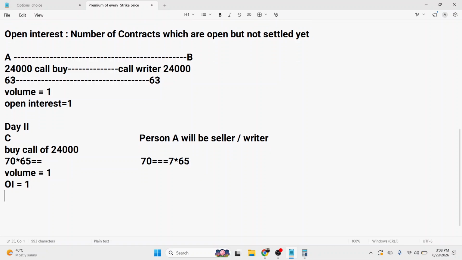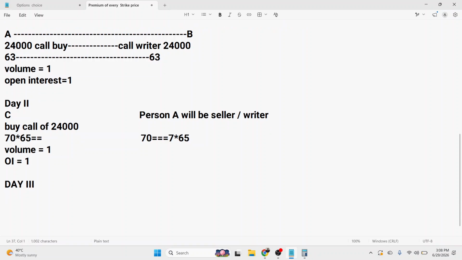Next day, for example, on day 3, there is another person, for example, person D, and there is another person, person E. Person D comes in the market and person E also comes in the market.